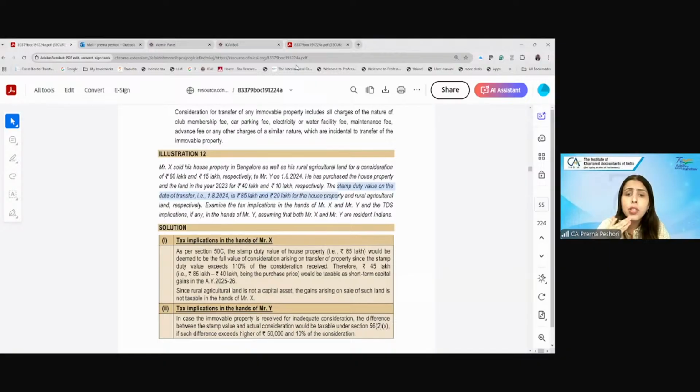Now, with respect to the house property, the stamp duty value is 85 lakh. Is it exceeding 110% of the sale consideration? Yes or no? Is 85 lakh more than 110% of 60 lakh?